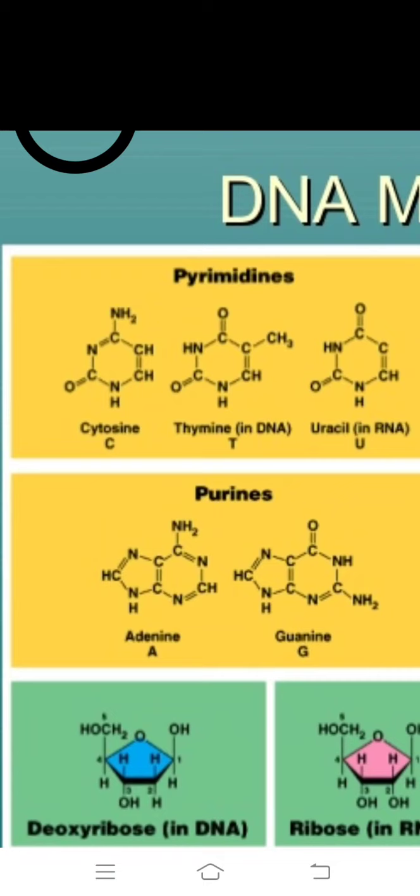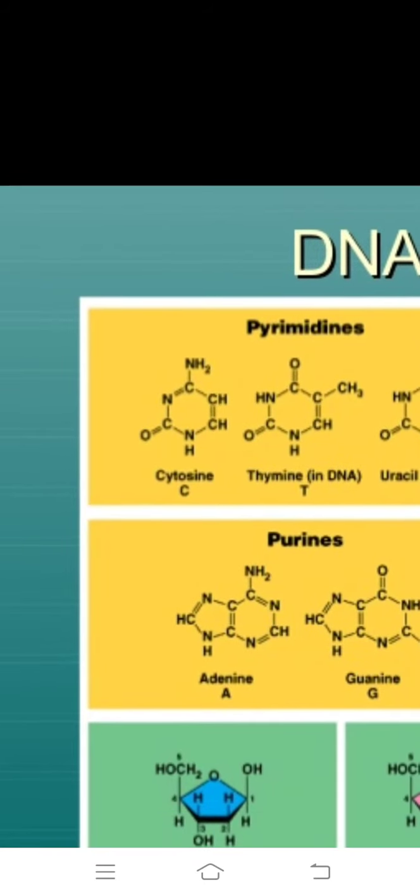Next, purines. Adenine has an NH2 ammonia group on the first carbon, but in guanine a double bond oxygen is observed, which is a ketone. C double bond O means ketone. In thymine a ketone group is observed, and uracil also has a ketone, but in cytosine the first carbon has an amino group, NH2.